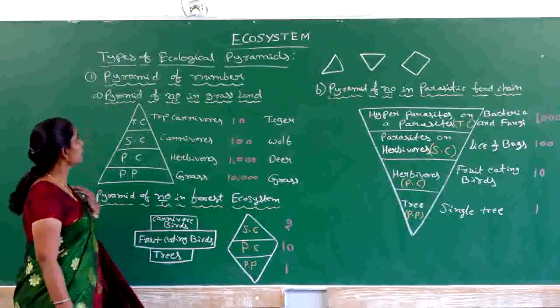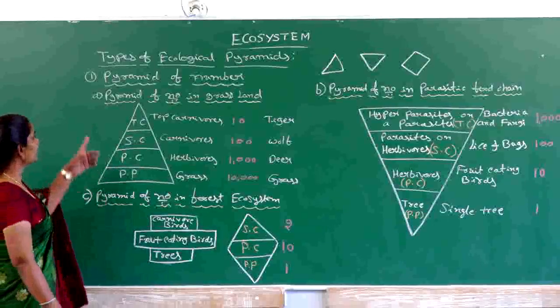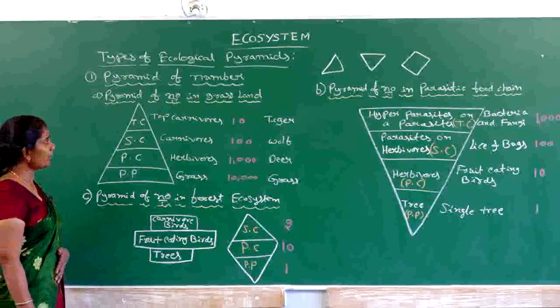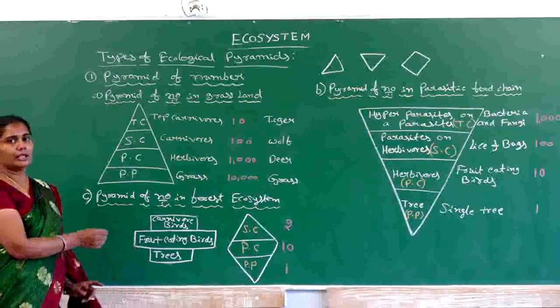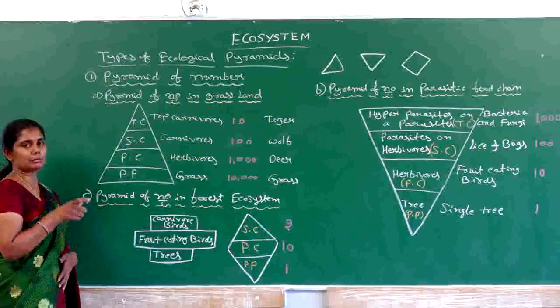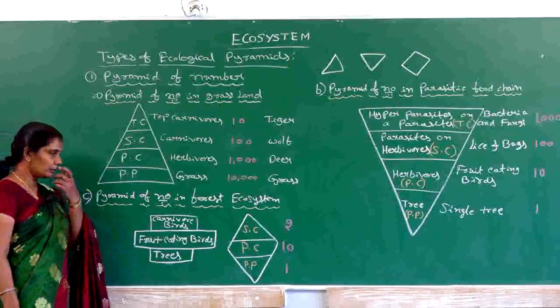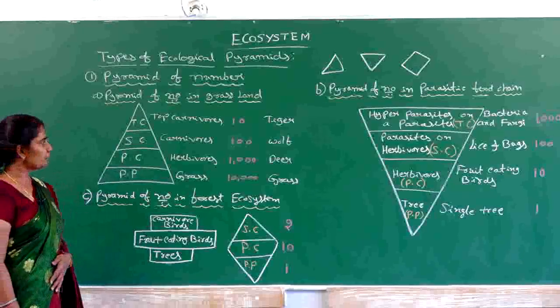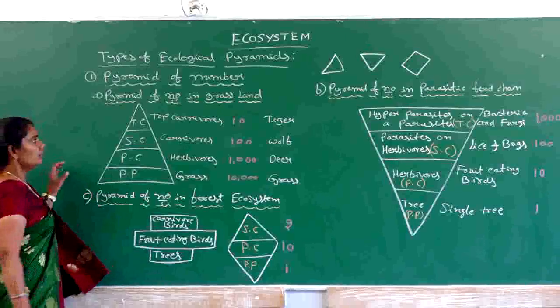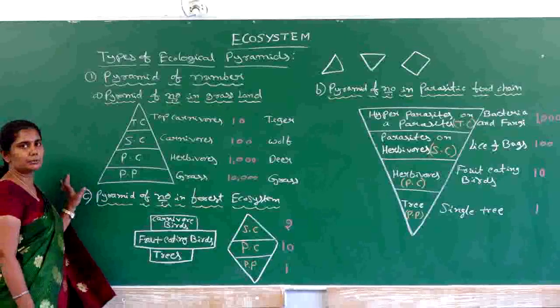So now let us study the first one, that is the pyramid of number. The pyramid of number gives the exact number of organisms present in a particular trophic level by graphical representation. We can take one example, the pyramid of number in a grassland.